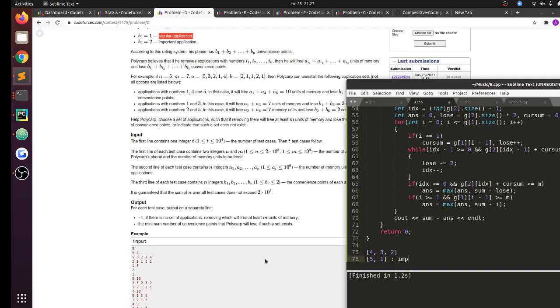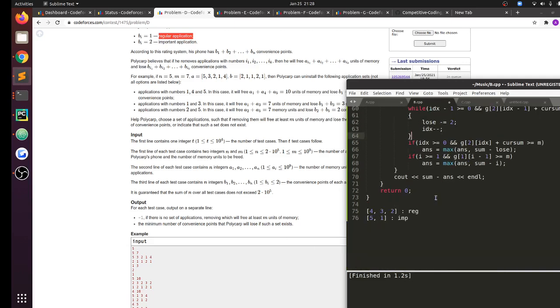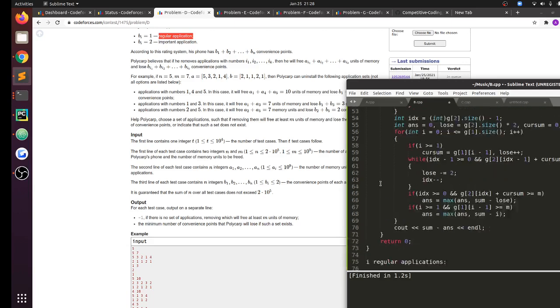So these are the important applications and these are the regular applications. Now what I'm doing is, first I'll consider that I'm removing all of the important applications and I'll start at the left end point. I'll fix that I'm removing i regular applications. As I'm removing more of the regular applications, I'll need to remove a lesser number of important applications. So basically I'm using some sort of a two-pointer approach.